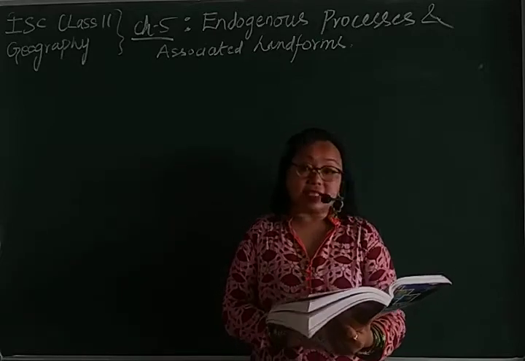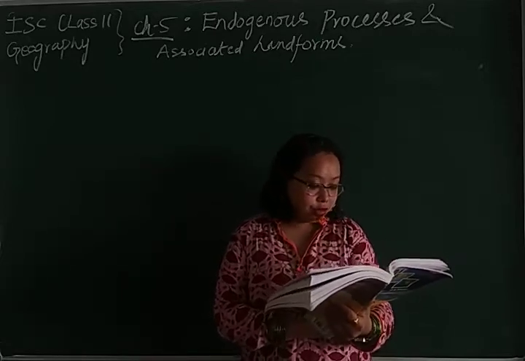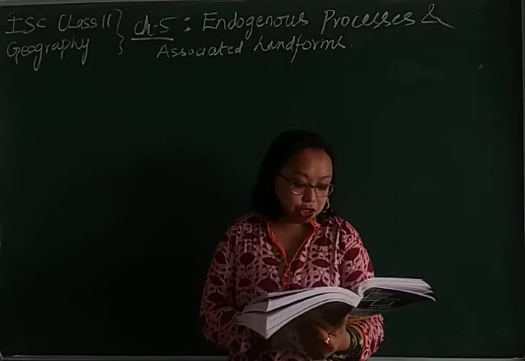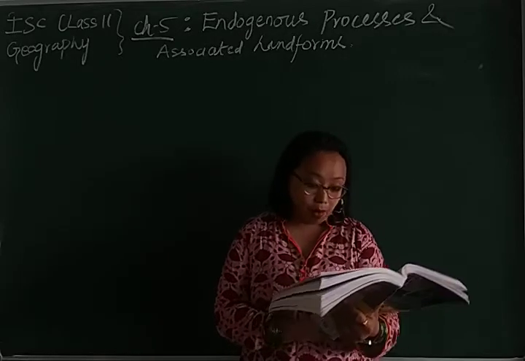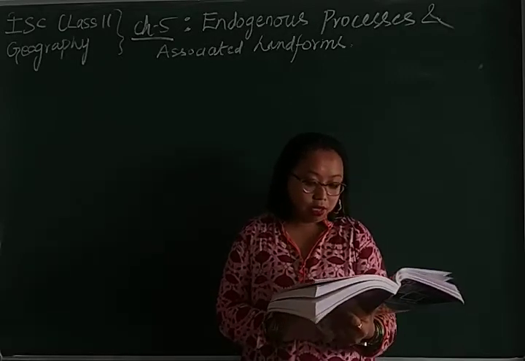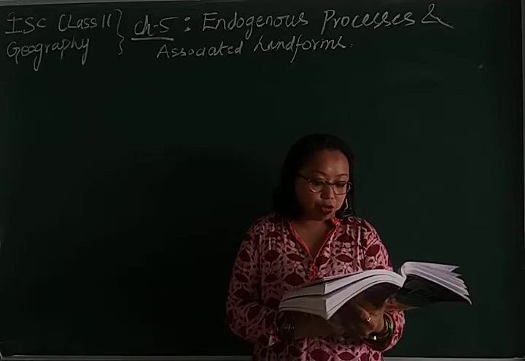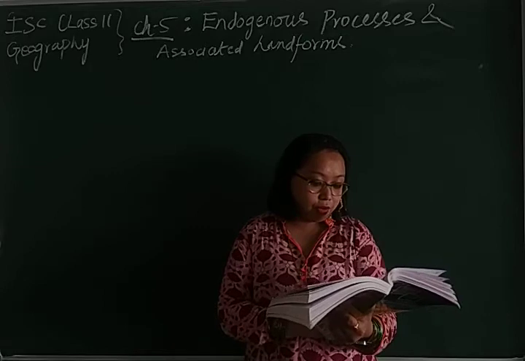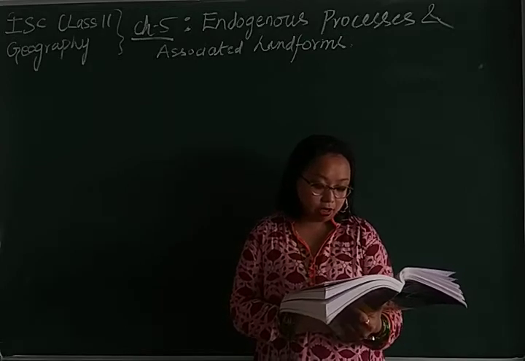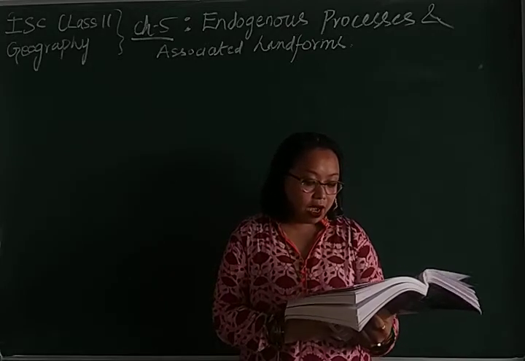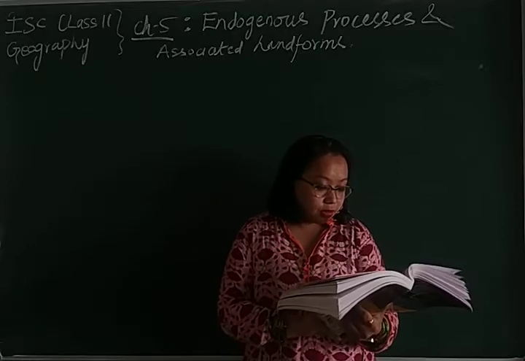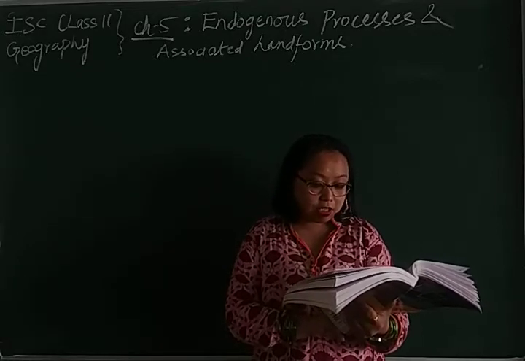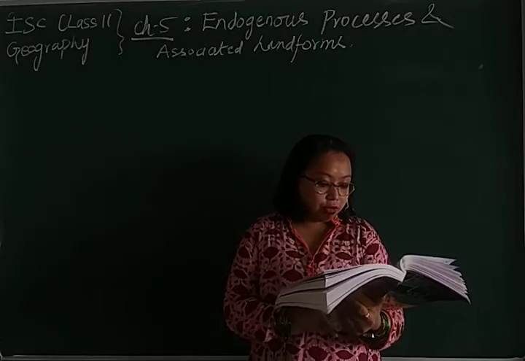So the next type of mountain is residual or dissected mountain. They owe their present form to erosion by different agencies such as river, wind, glaciers, etc. That is why they are known as relict mountains.